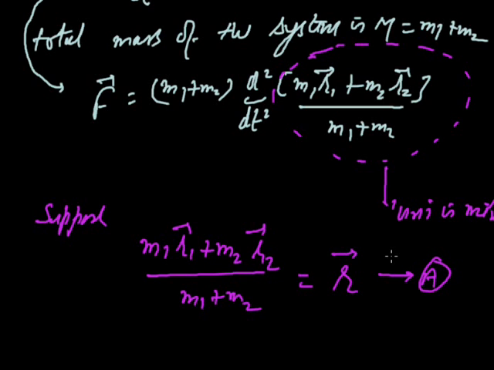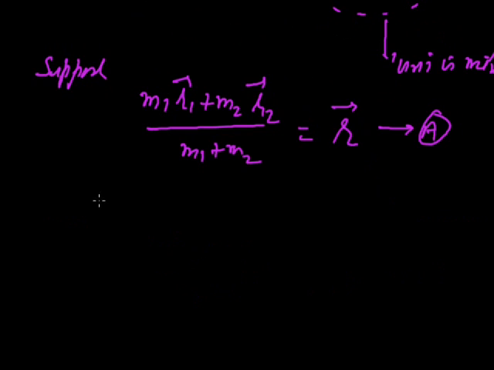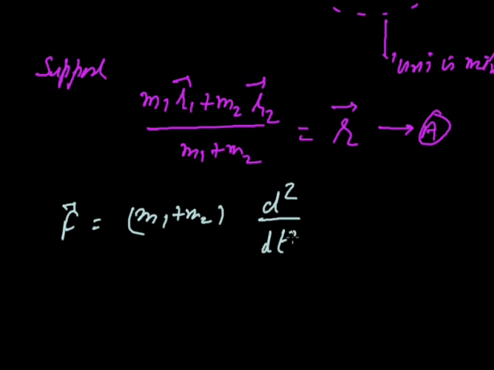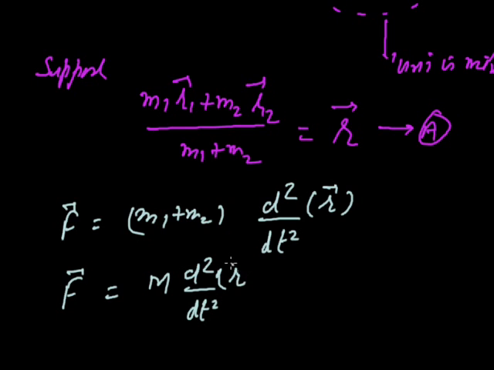Then see the previous equation: F will be m1 plus m2 into d2 upon dt square of r, or F is M into d2 r upon dt square.